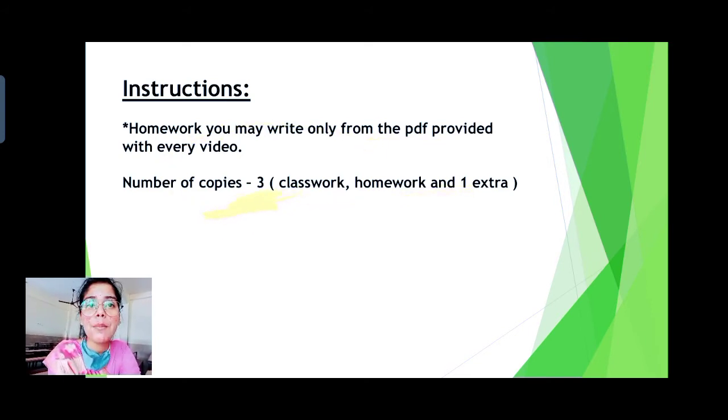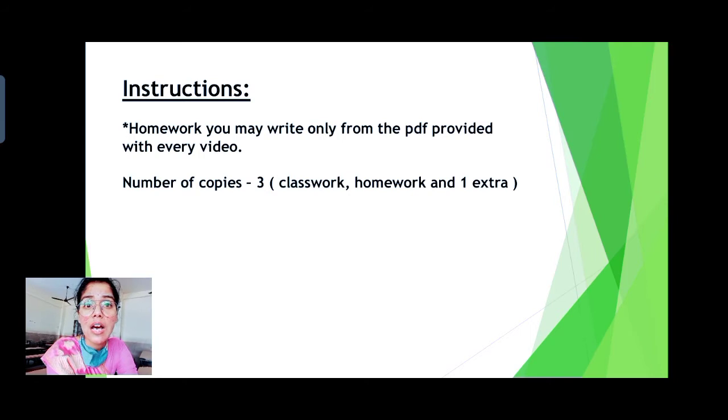Now here I have written number of copies 3. Class, when you purchased your books and copies, you must have got 3 mathematics copies, I guess. One copy you will use as classwork, the second copy you will use as homework, and you must have one extra copy. So don't write anything in that extra copy. That extra copy you are supposed to use when these copies are filled up with the exercises and the chapters. Alright, so one copy for classwork, another for homework, and the third is your extra copy that you don't have to use at once.